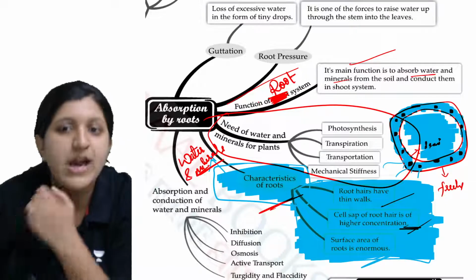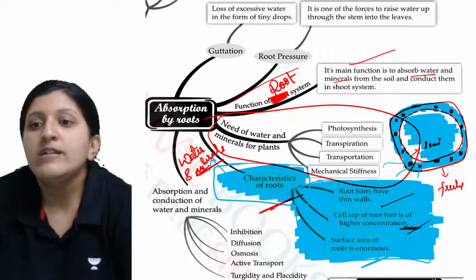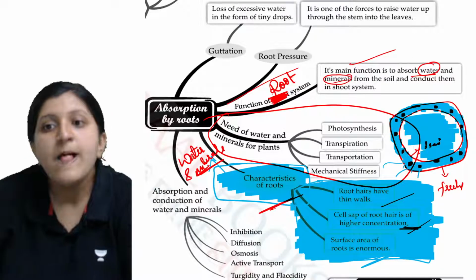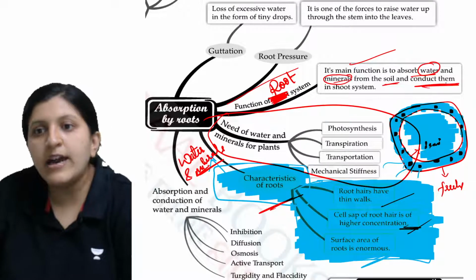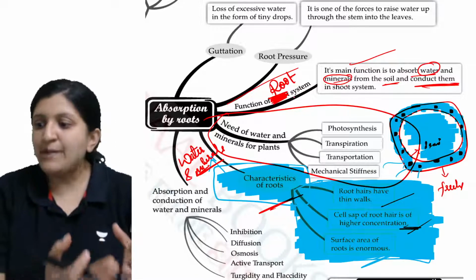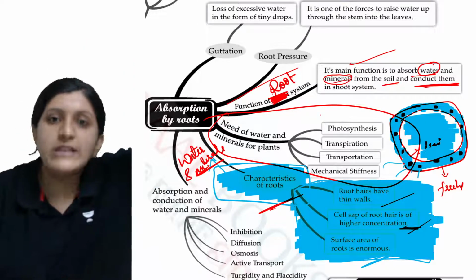Since we are discussing root here, the function of the root system is to absorb water and minerals from the soil and conduct them to the shoot system. Absorption of water occurs from the root and throughout the shoot system.